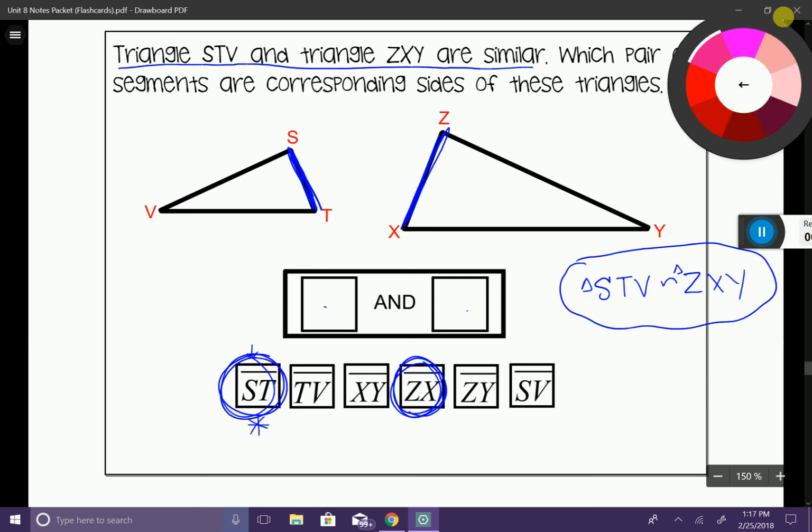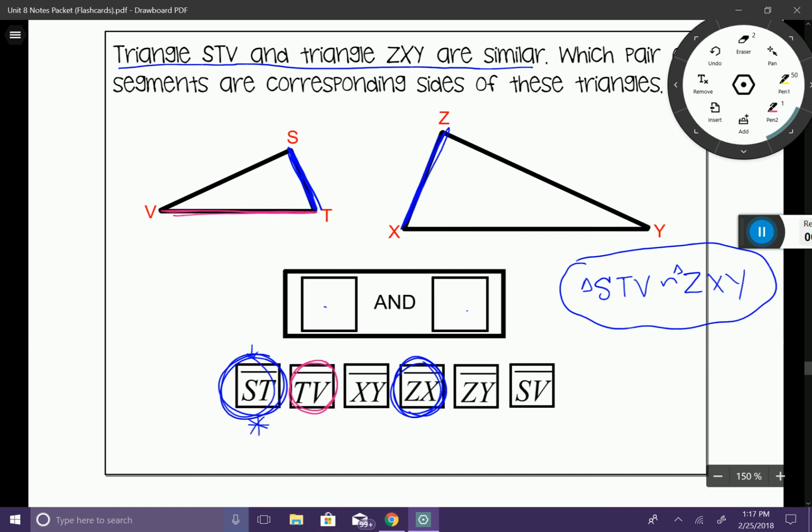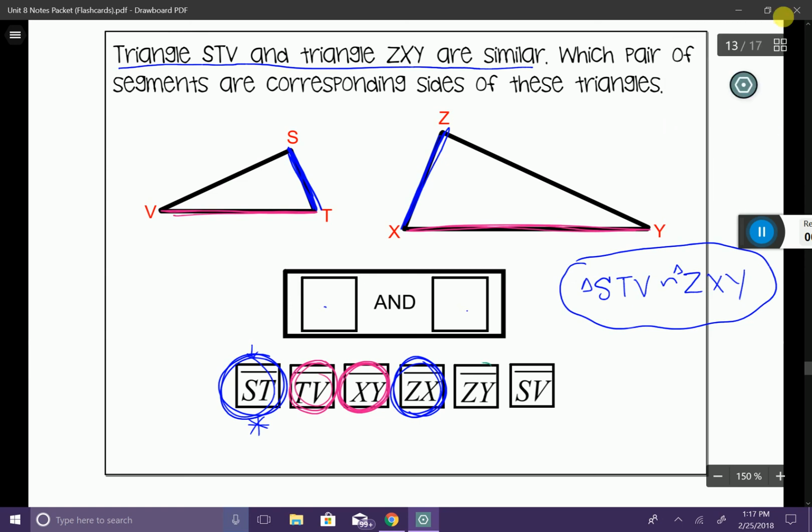So let me go ahead and choose a different color. Let's try TV. TV is indicated right here, and TV corresponds to XY. So these two could also be two of your answer choices. And then, of course, we have one more answer choice. ZY is on this part of the triangle, and that corresponds to SV. So we could also choose these two. So no matter what you chose here, it could be 100% right.